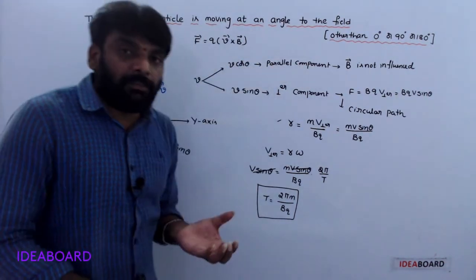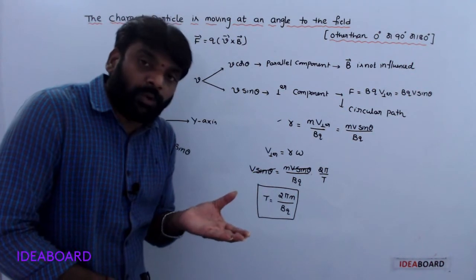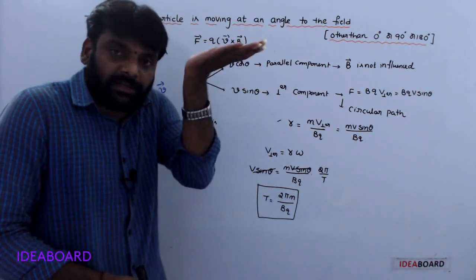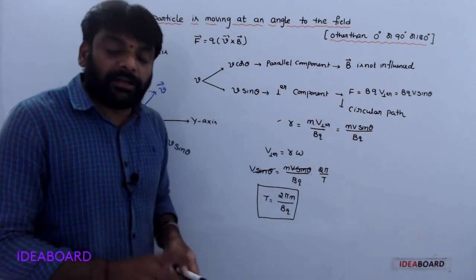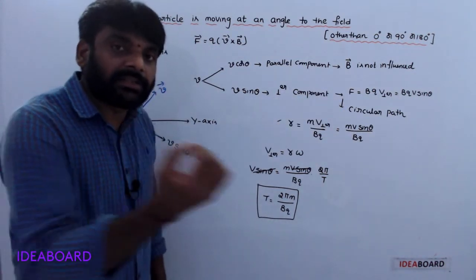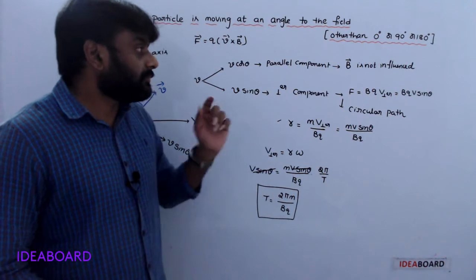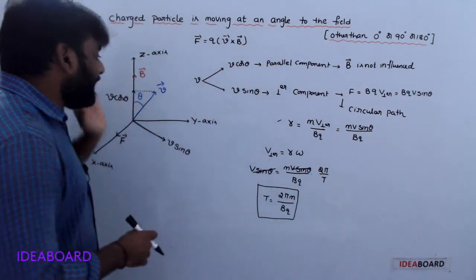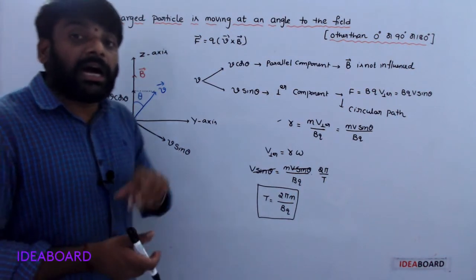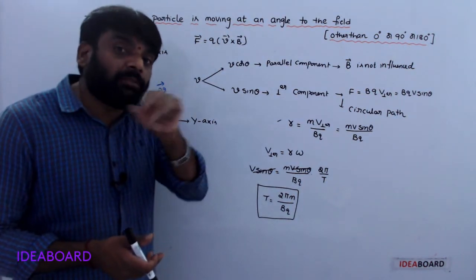See, due to the parallel component, the particle moves along the B bar direction. Due to the perpendicular component, the particle moves in a circular path. That means here the particle motion is a combination of two concurrent motions.